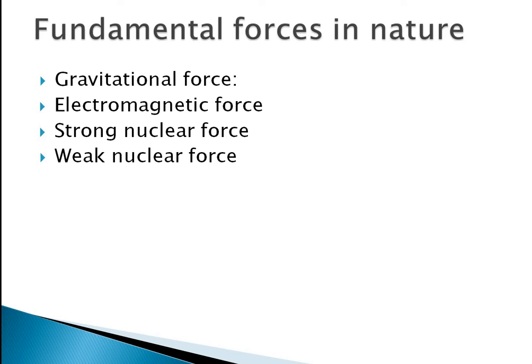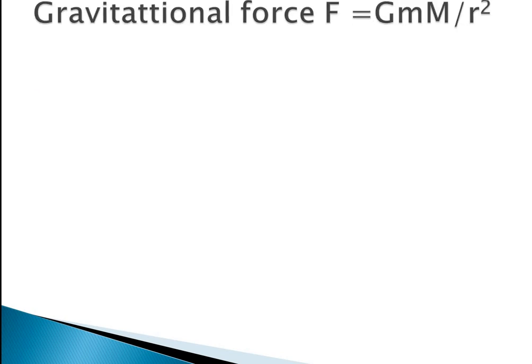Among them, you have already heard about gravitational force, no? So first of all we will discuss gravitational force. The expression for gravitational force also you have studied. F is equal to G m1 m2 by r square. What is G? G is the universal gravitational constant. Small m and capital M are the two masses, and r is the separation between the centers of those masses. F is the force.